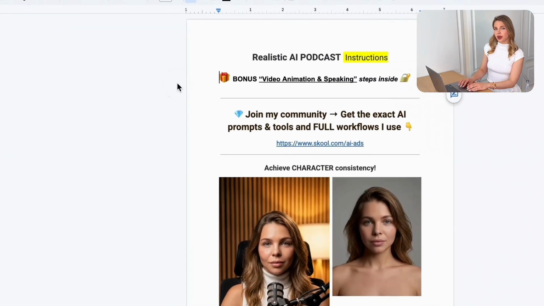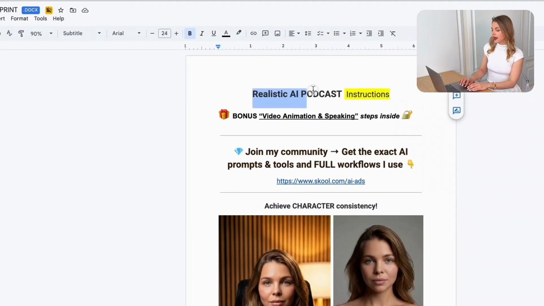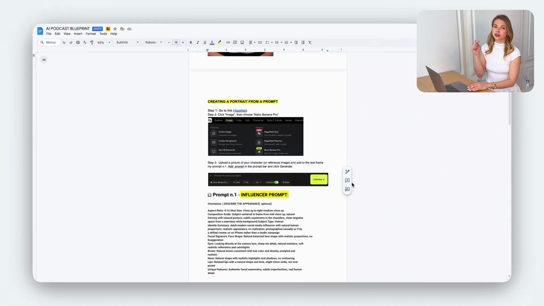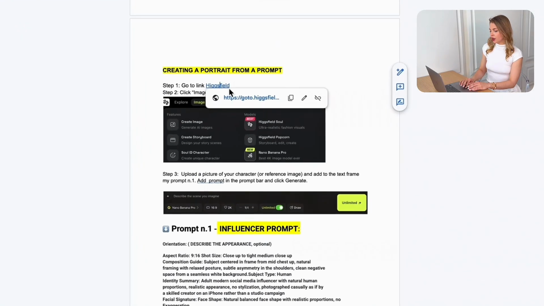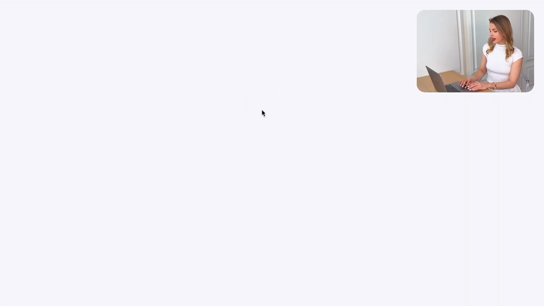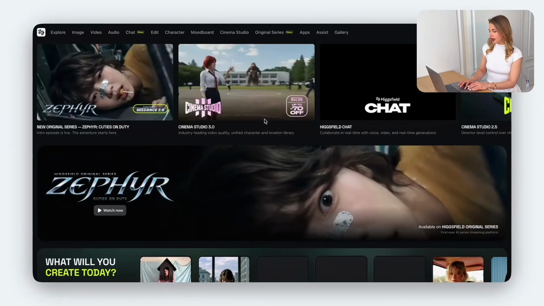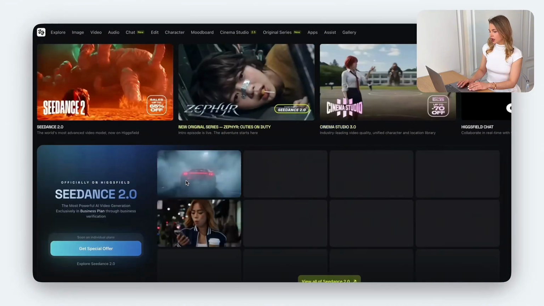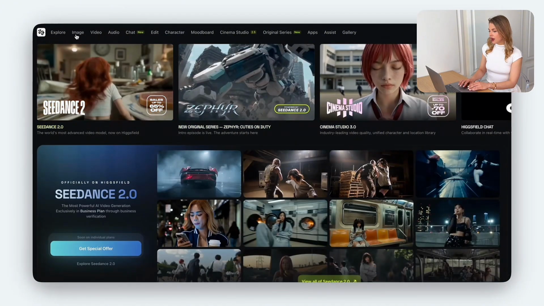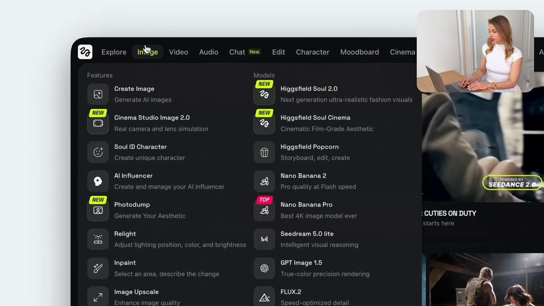So the very first step you gotta do is to create your AI influencer. For that, we're gonna use the website called Higgsfield AI, and the link you can find in the description box below and also inside the instructions. So we head over to Higgsfield AI, and this is how the main page looks. And here in the left upper corner, we're gonna use the menu and select the section Image.